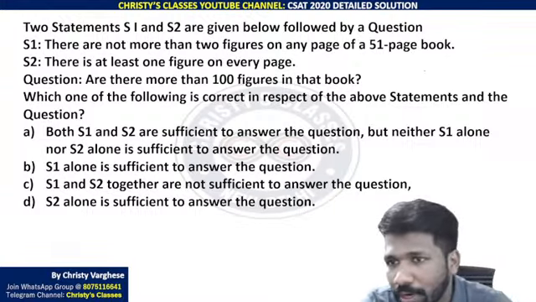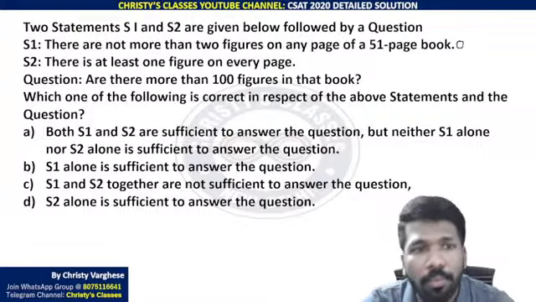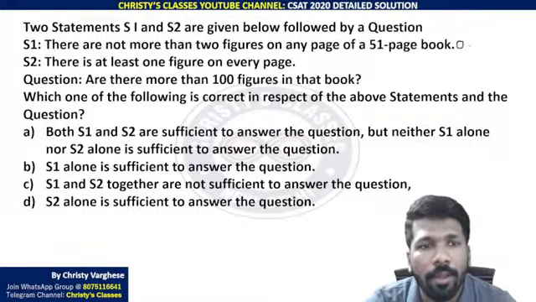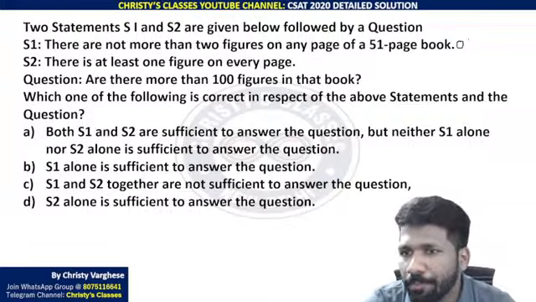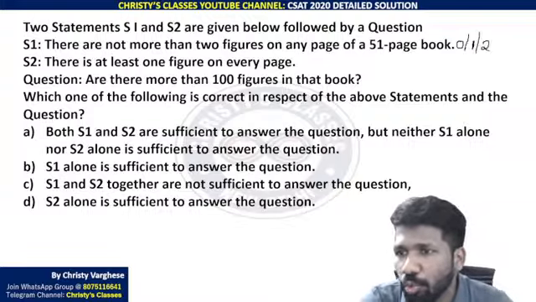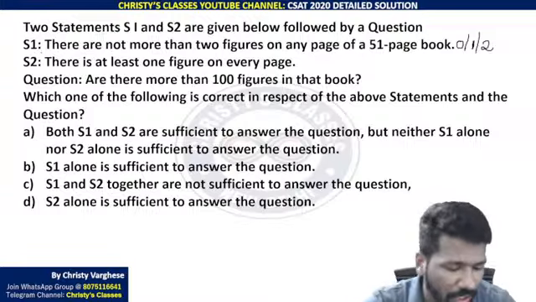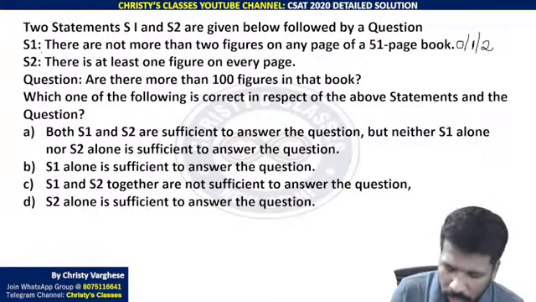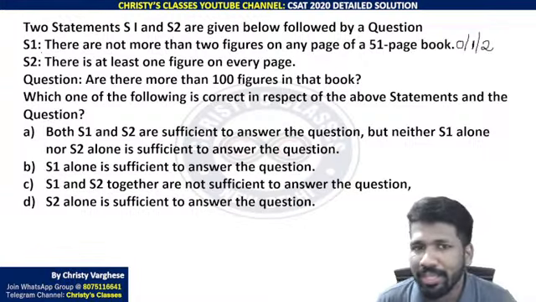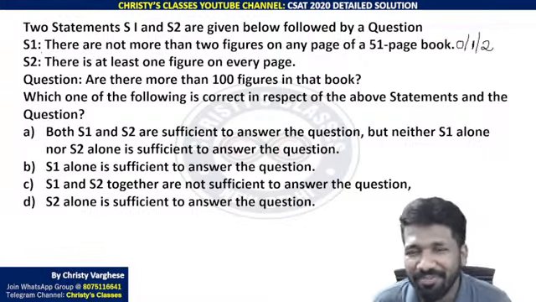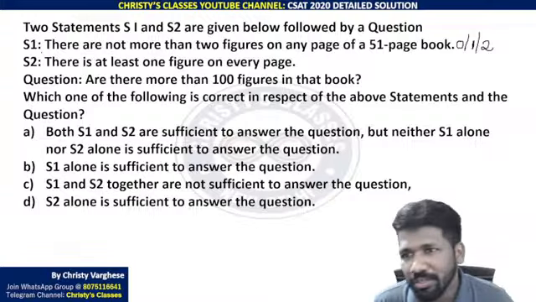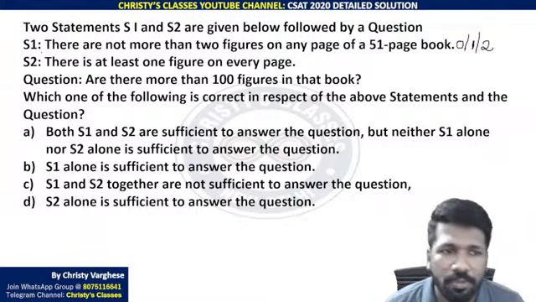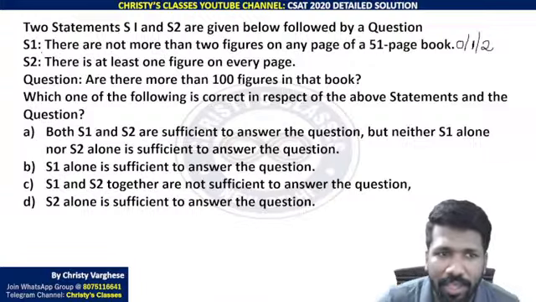That means 0 figures on a page is okay, 1 figure on a page is also okay, 2 figures also is okay. That is the meaning of statement 1. Less than 2 means a negative number cannot be the number of figures. So 0 or 1 or 2 can be possible. That is what we know from S1.